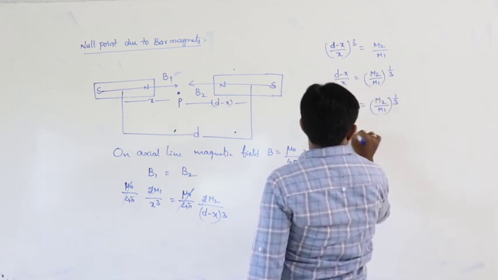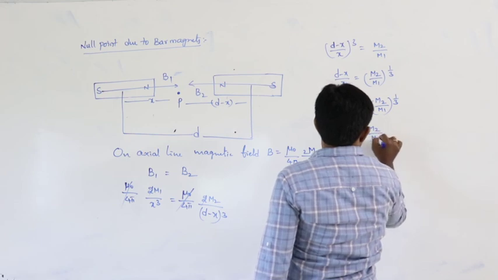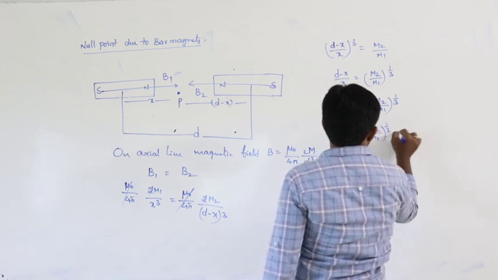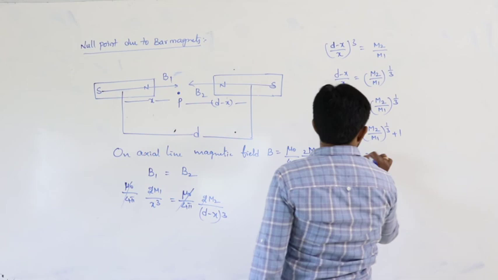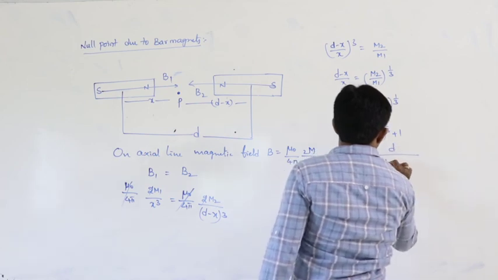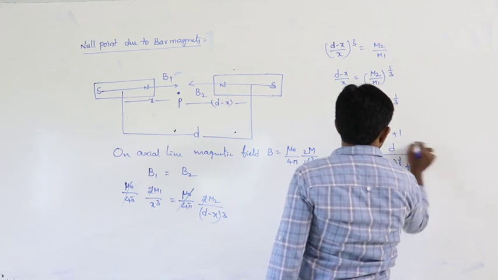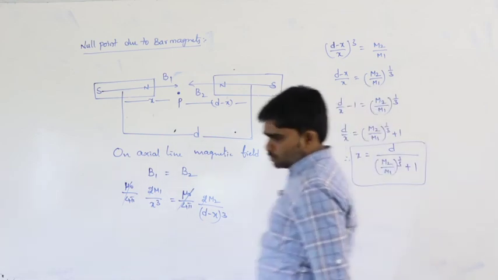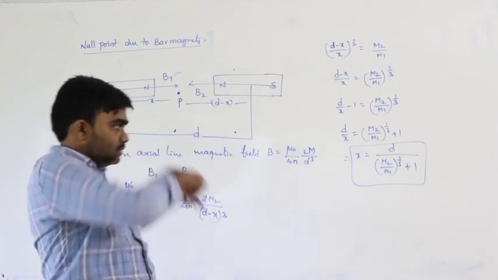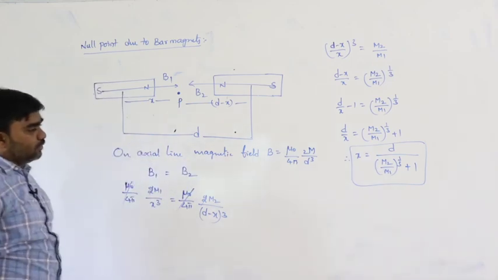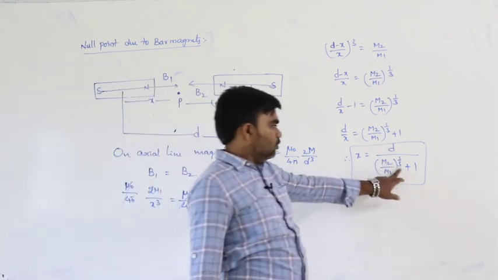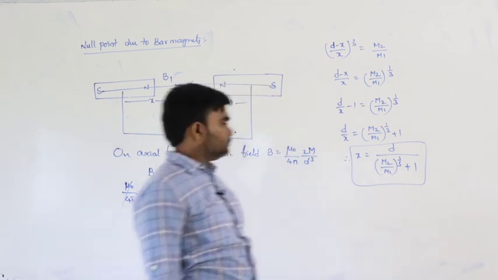So d by x is equal to (m2 by m1) whole power 1 by 3 plus 1. Therefore, x is equal to d by ((m2 by m1) whole power 1 by 3 plus 1). This is the position of the null point.